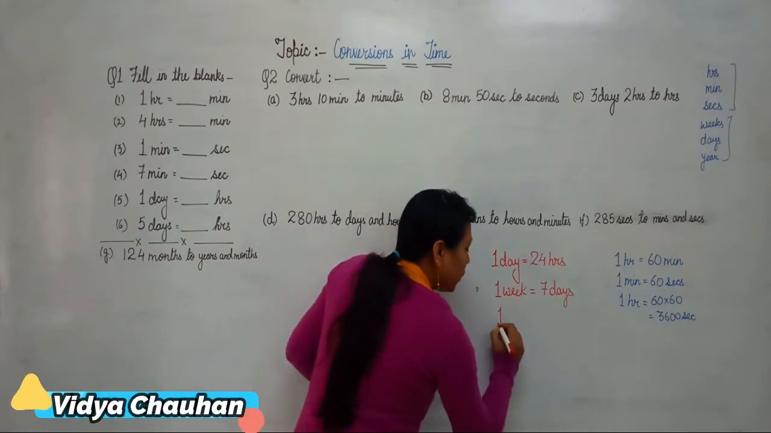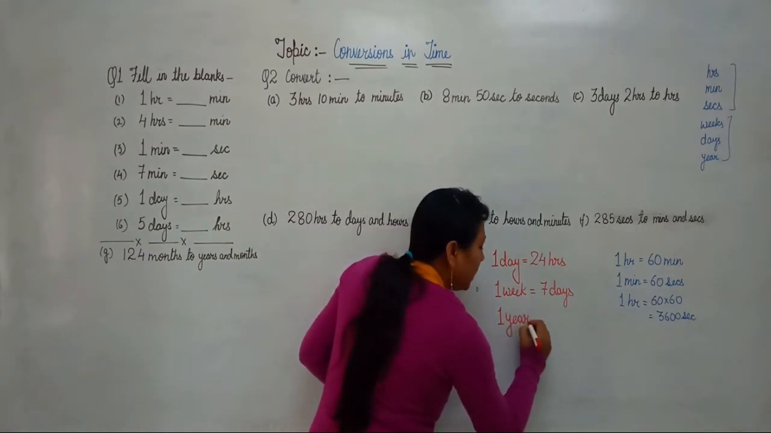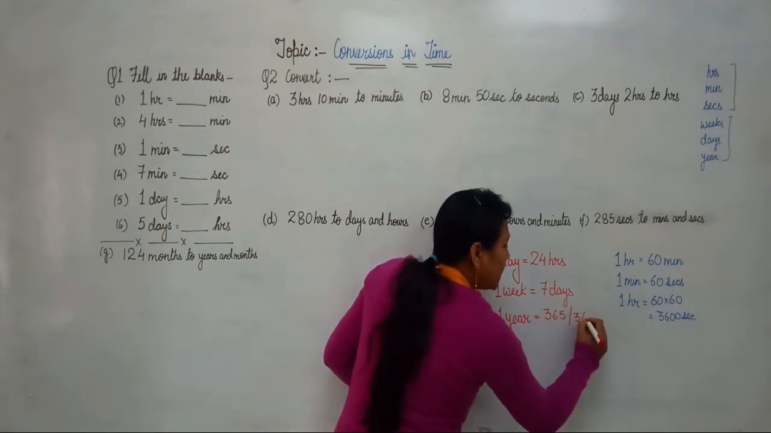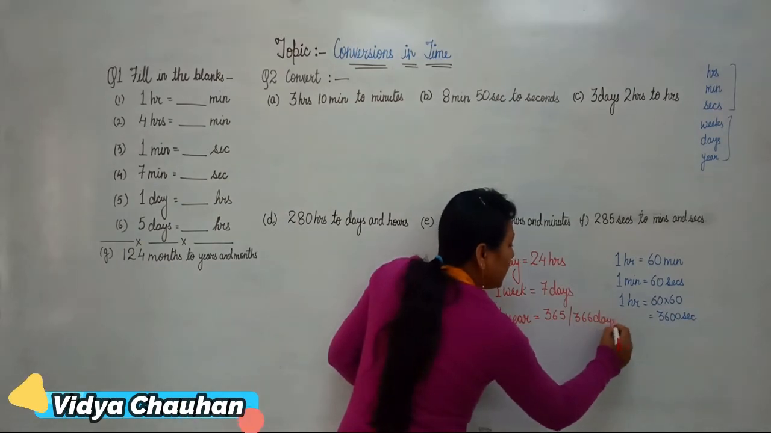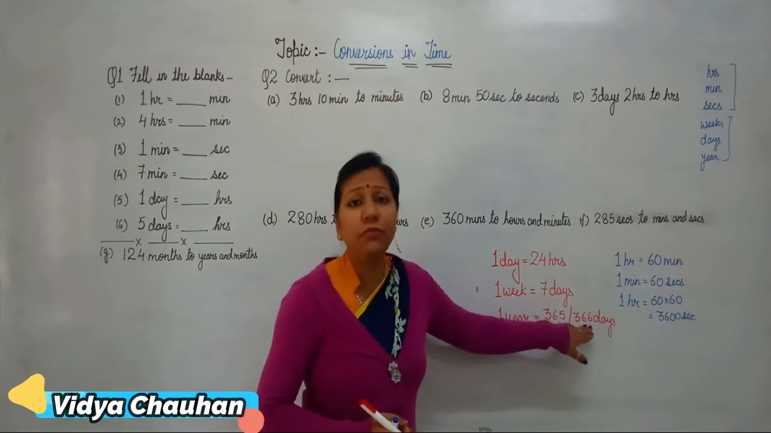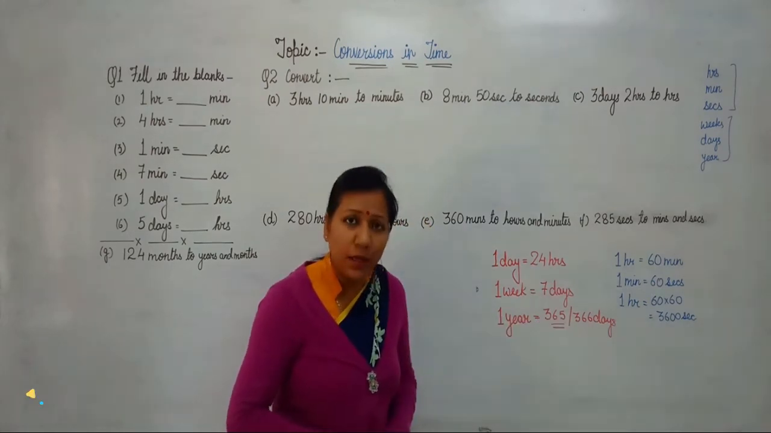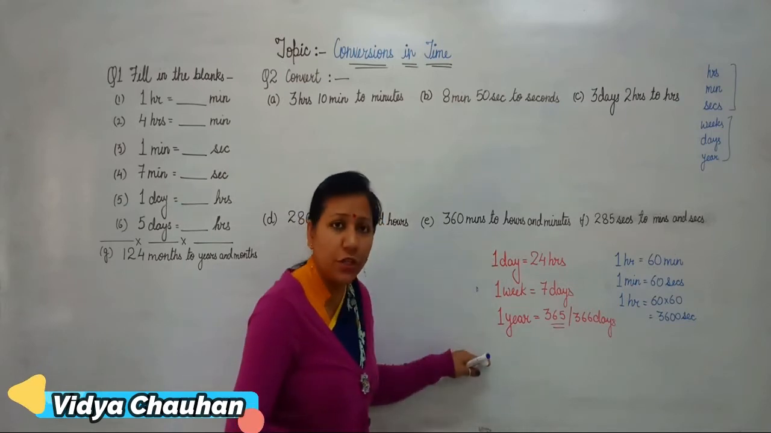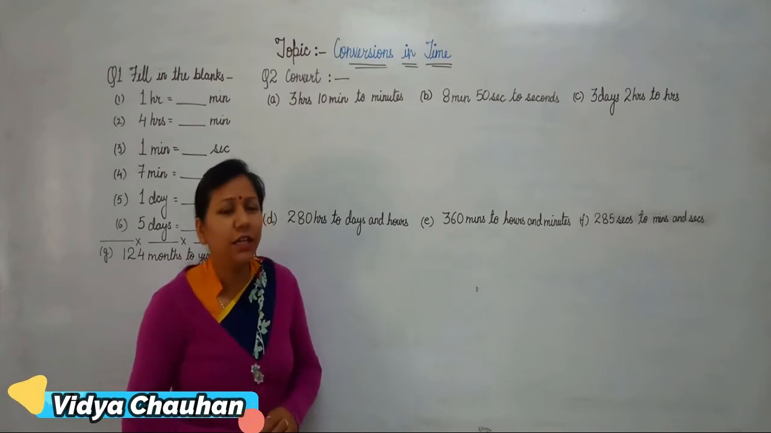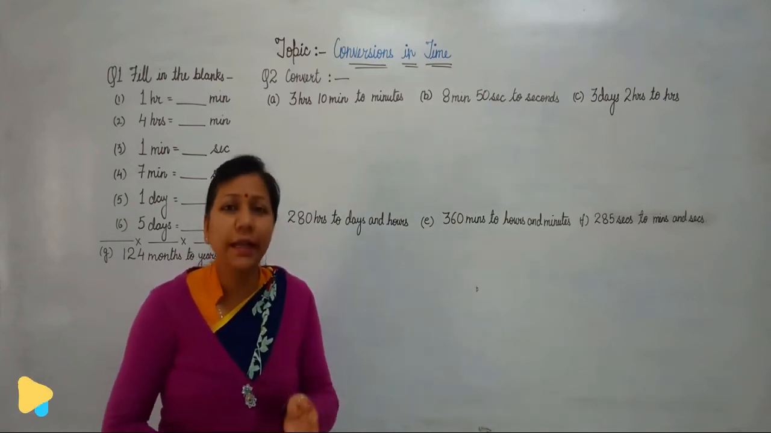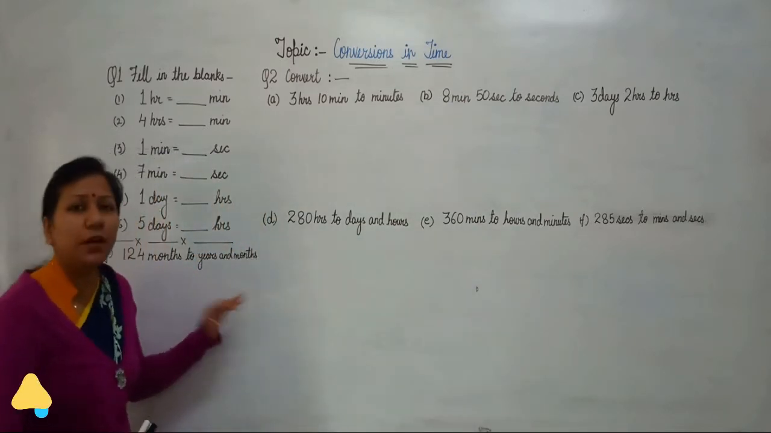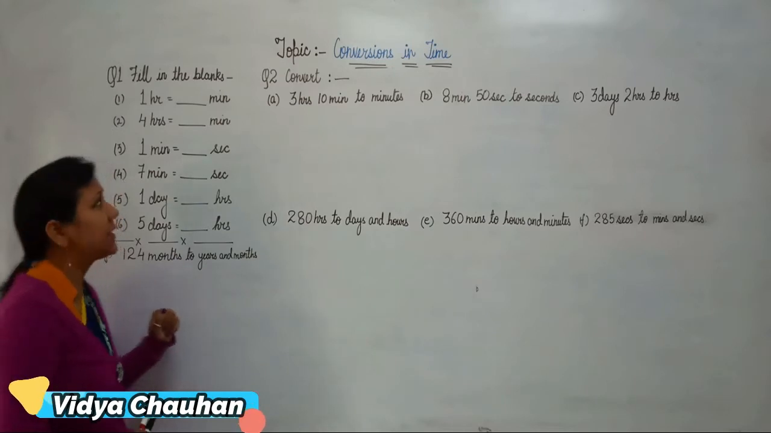Similarly, if I talk about how many days in a year, there are 365 or 366 days in a year. In a normal year, it is 365. If it is a leap year, then we have 366 days. Clear students? So this is all about the conversions. Now, after discussing the relation between hours, minutes, seconds, days, weeks and years, let's come to the exercise questions and solve them.